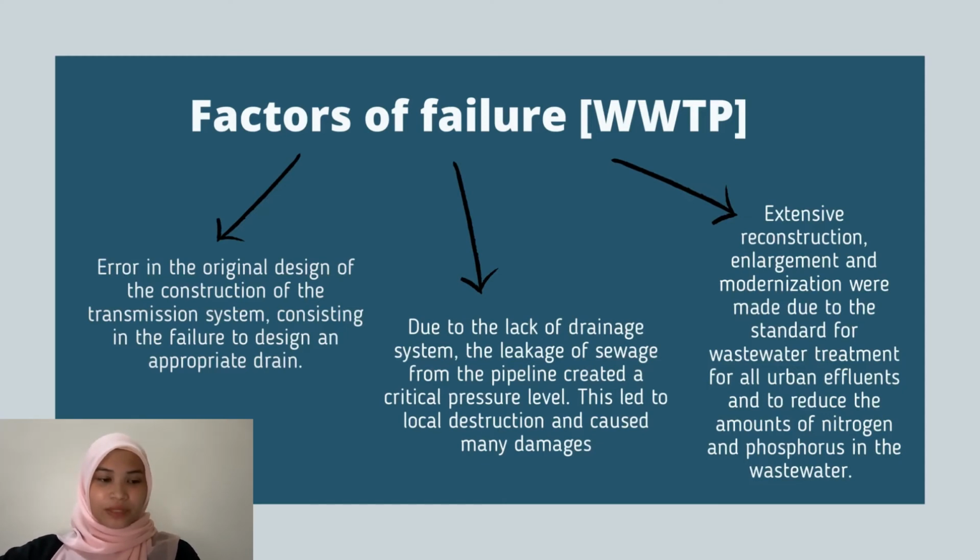Next, due to the lack of such drainage, the leakage of sewage from the pipeline created a critical pressure level on the outside of line B. This has led to its local destruction. The rapid leakage of sewage carried the weighting plane and caused many damages, as well as damaged line A.